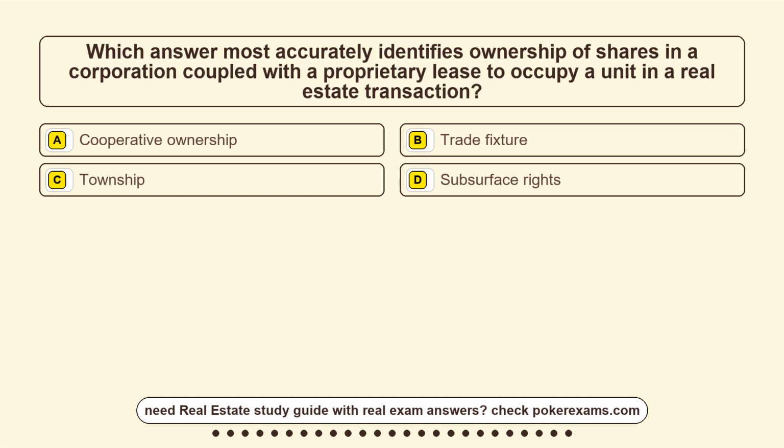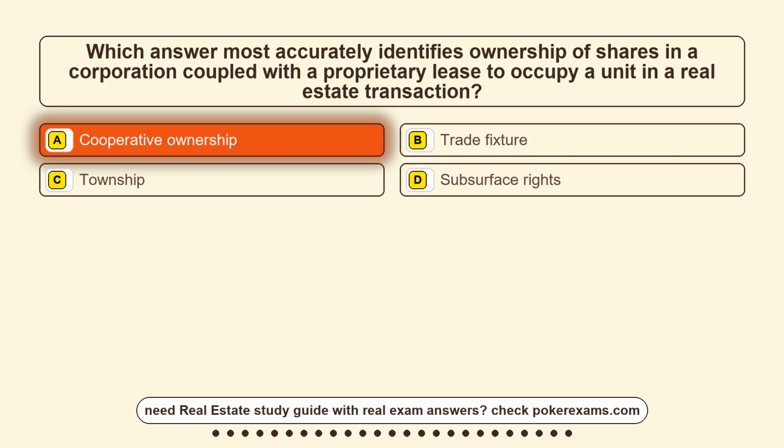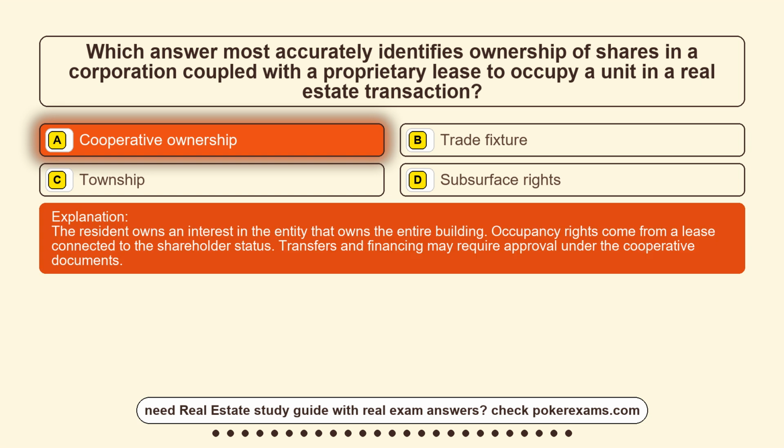Option A, cooperative ownership. Option B, a trade fixture. Option C, township. Option D, subsurface rights. The correct answer is option A, cooperative ownership. The resident owns an interest in the entity that owns the entire building. Occupancy rights come from a lease connected to the shareholder status. Transfers and financing may require approval under the cooperative documents.